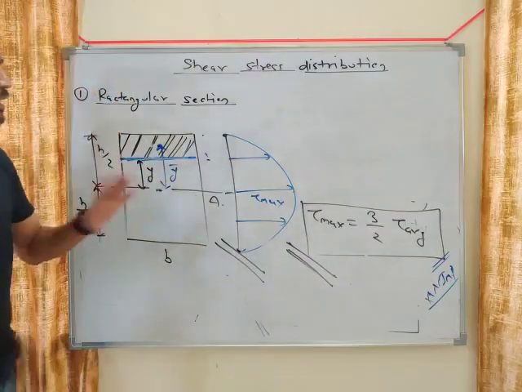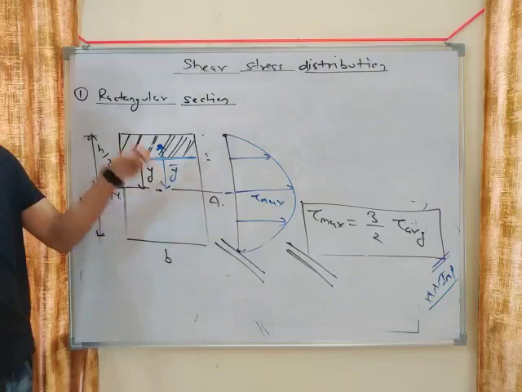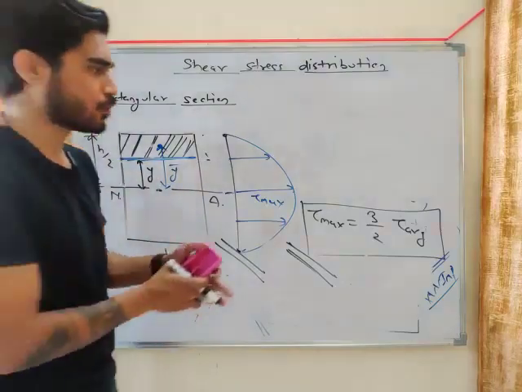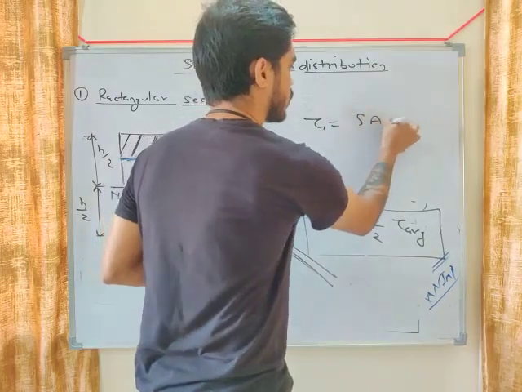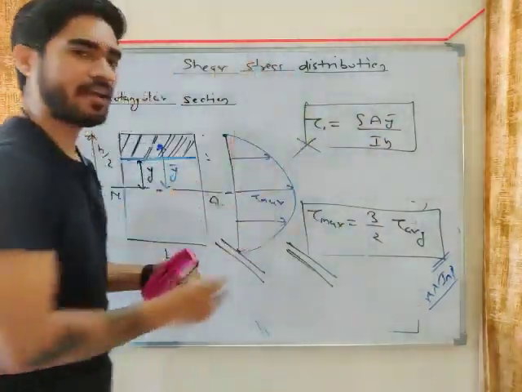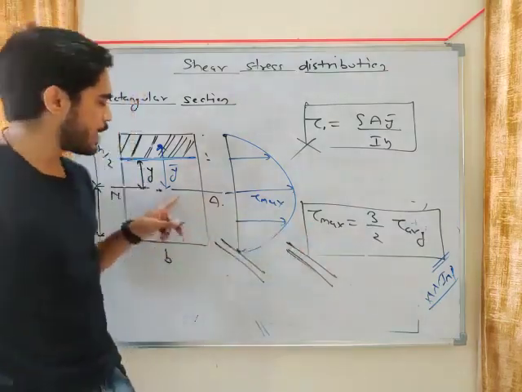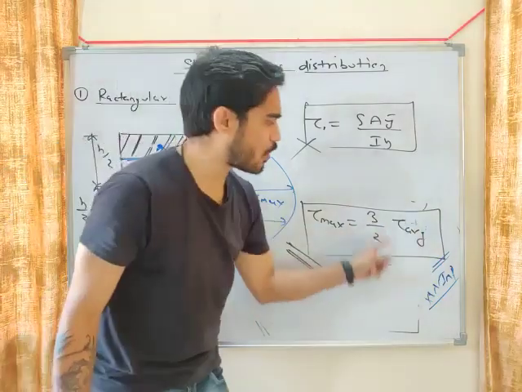Let's say I give you a rectangular section and I ask you what is tau maximum. So you don't have to use the relation tau equals to SA y bar divided by IB. Why? Because you know that tau maximum for rectangle will be 3 by 2 times of tau average, and you know what will be tau average.